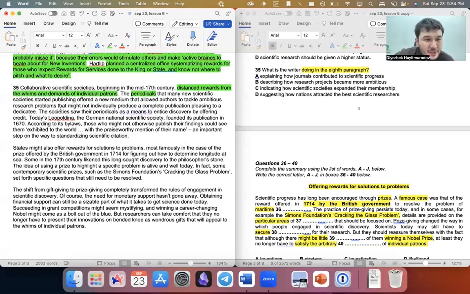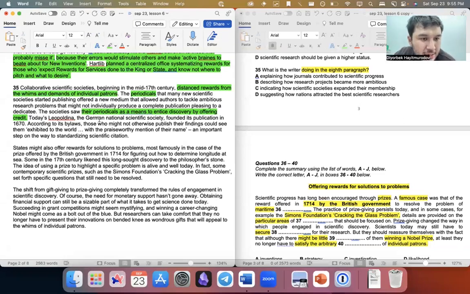Many new scientific societies started publishing, which offered a new medium that allowed authors to tackle ambitious research problems that might not individually produce a complete publication pleasing to a dedicatee. The societies saw their periodicals as a means to entice discovery by offering credit. These societies used these publications by saying, if you invent something, we're going to write it in our publication. Your name will be in the publication.